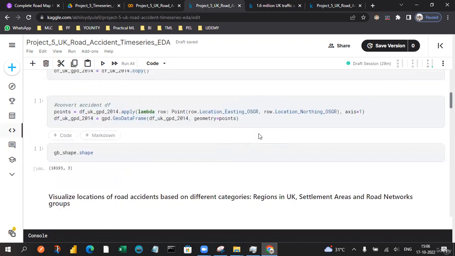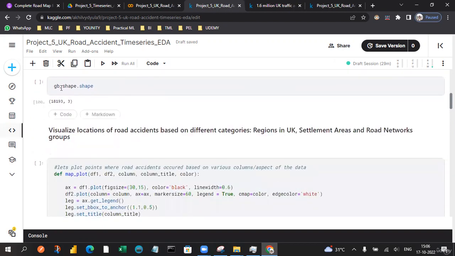Converting that accident data frame gives us the 2014 records with geo information in a geo data frame, which has only three columns and around 18,000 records.